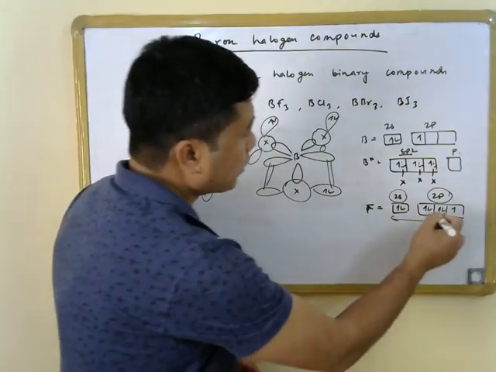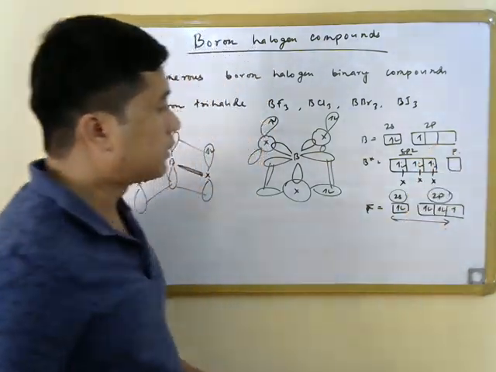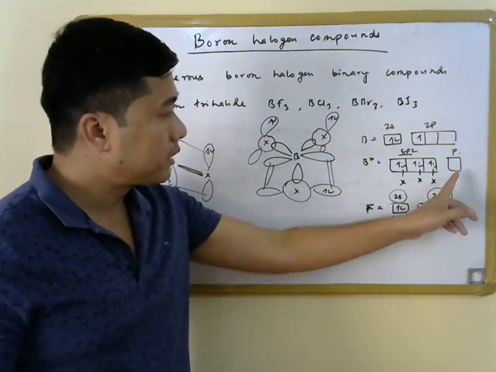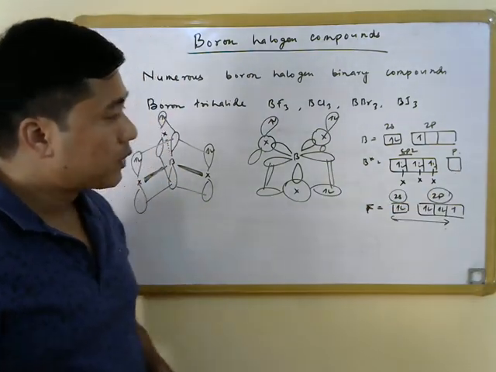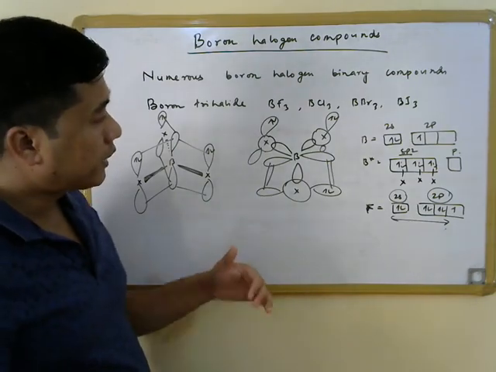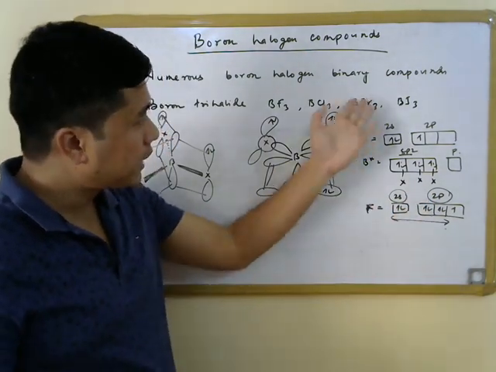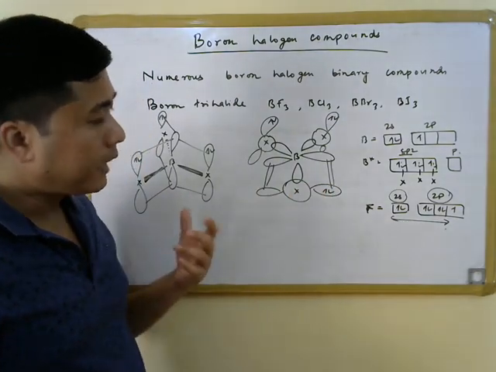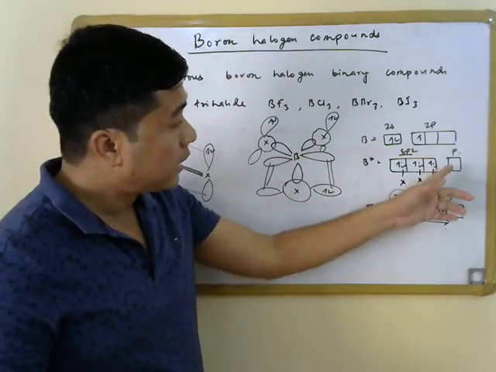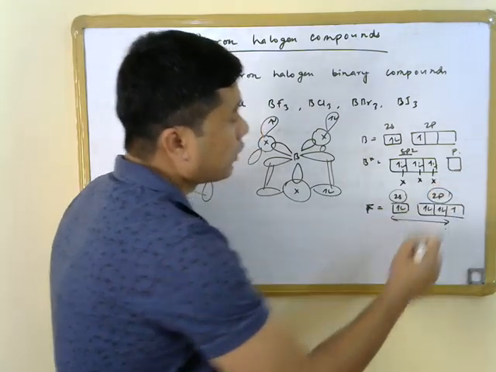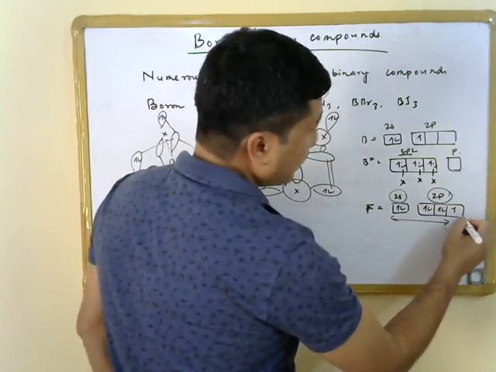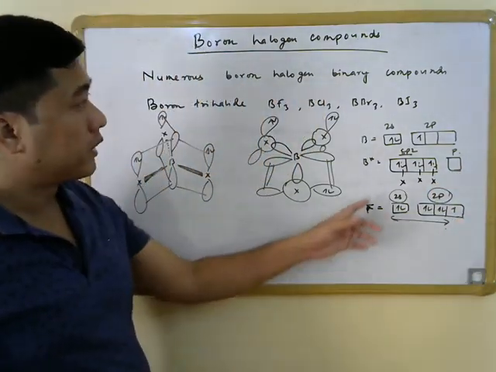Since this p orbital interacts with the empty 2p orbital of boron, when we change the orbital from 2p to 3p to 4p or 5p as we change the halogens, the extent of interaction changes because of the difference in energy between the p orbital of the boron center and the p orbital of the halogen.